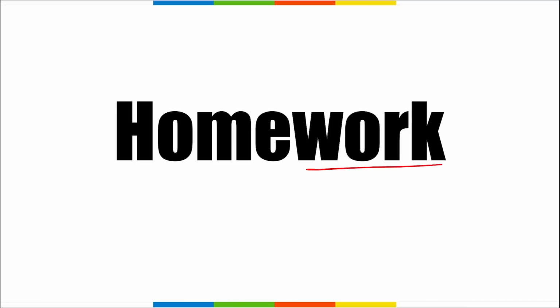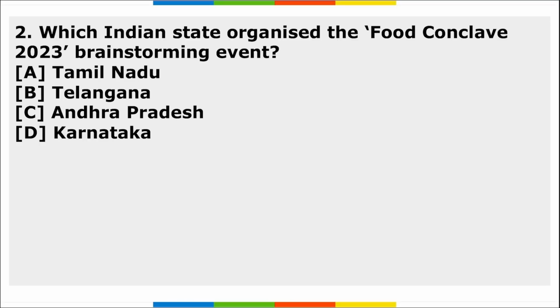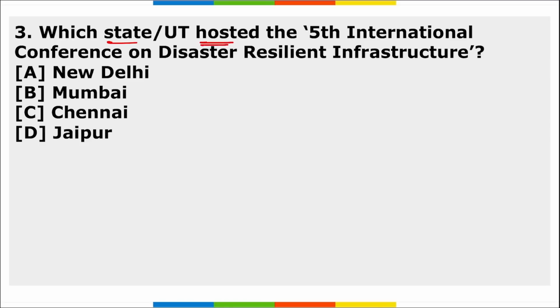Now let's move to the homework. First, which institution released the World Energy Transition Outlook 2023 report? Second, which Indian state organized the Food Conclave 2023 brainstorming events? Third, which state or UT hosted the 5th International Conference on Disaster Resilient Infrastructure? So these are your 3 homework questions, friends. I hope you have understood the assignment.